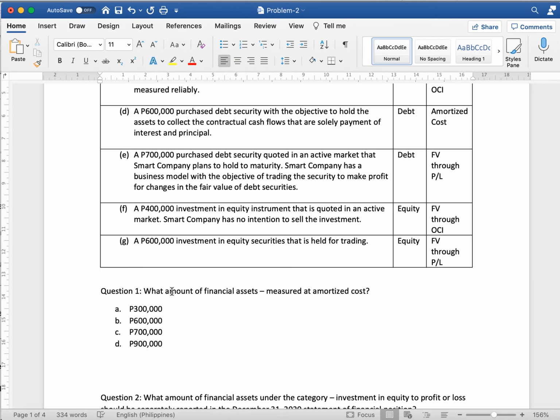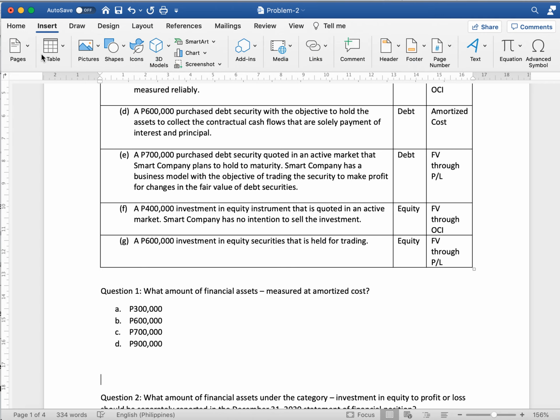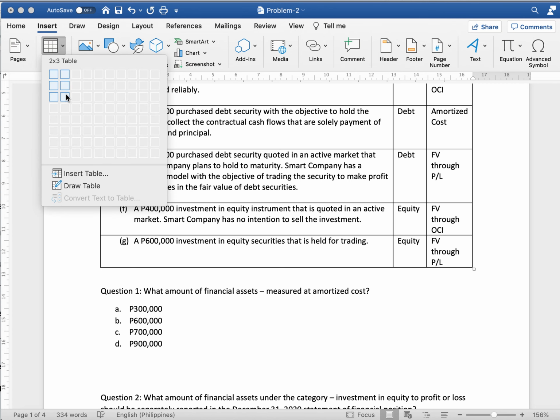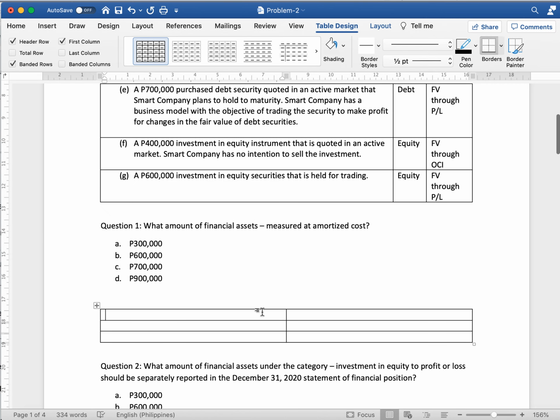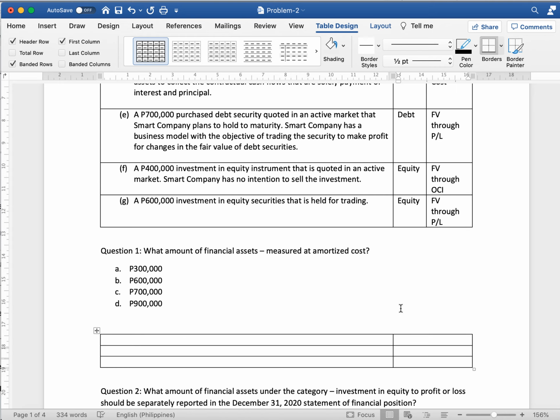For question number 1, allow me to insert a table first. For question number 1, what amount of financial assets is measured at amortized cost?